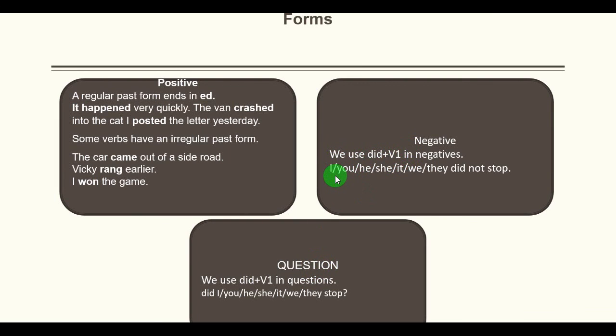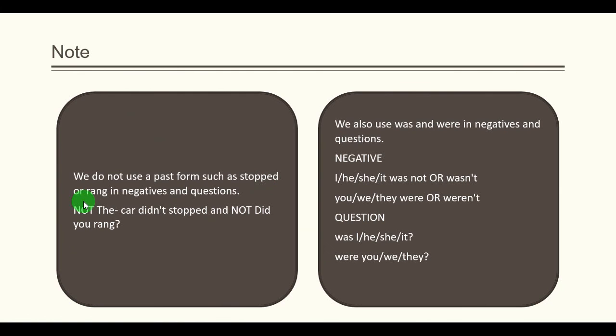For example, I did not stop, you did not stop, they did not stop. In questions, you will carry did in front of the subject. Did I stop? Did you stop? Did they stop? Now here is a note. And what is that note? We do not use a past form such as stopped or rang in negatives and questions.